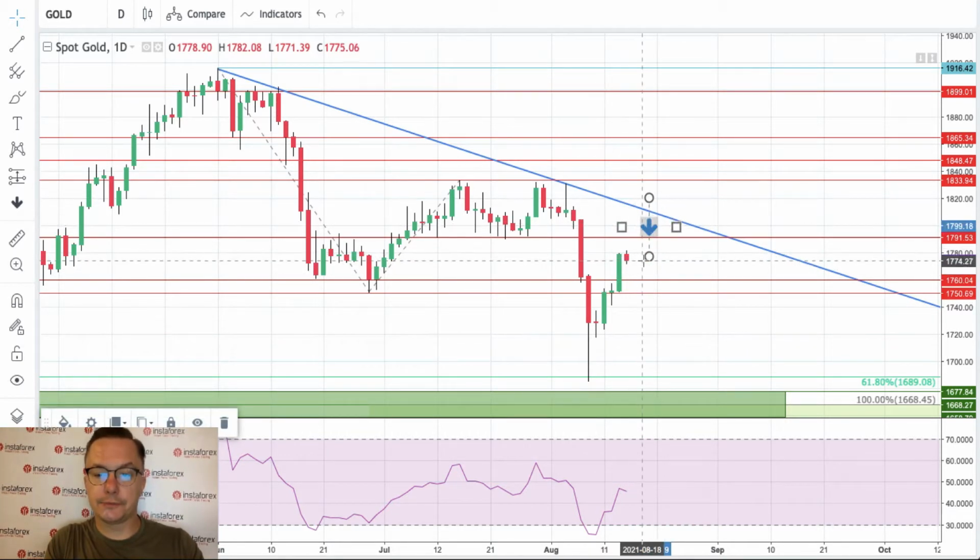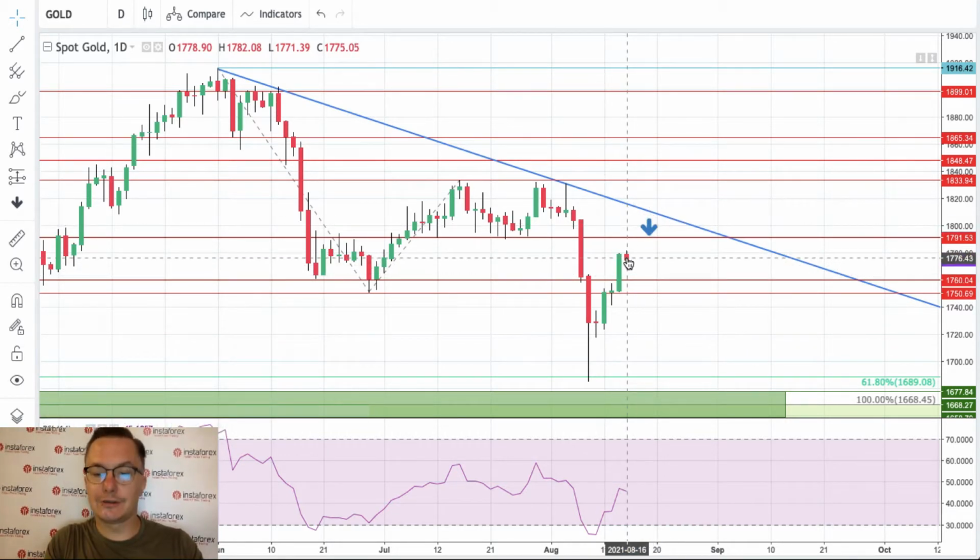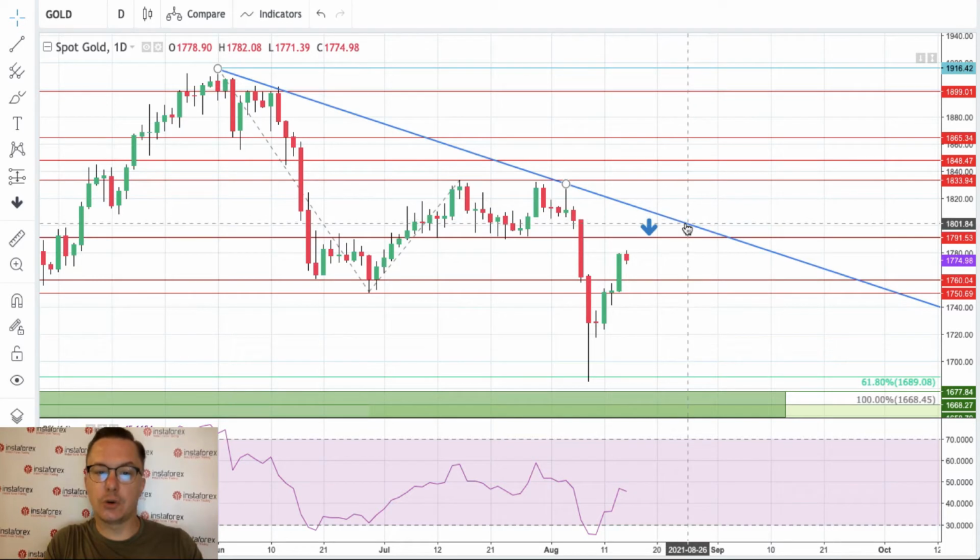Today we are trading close to the Friday highs, around the level of 1,777. Local high is 1,782, which is a new local high as well. But where we are heading towards 1,791, this is the next technical resistance. Please keep an eye on this level because it's very close to this short-term trend line.